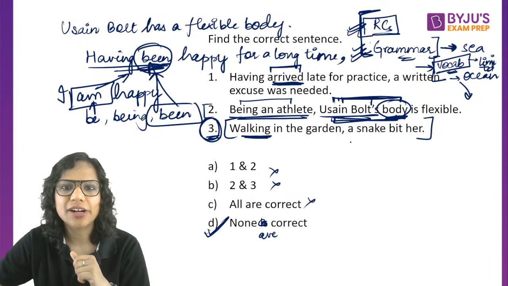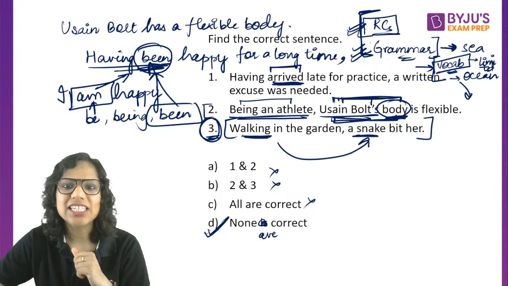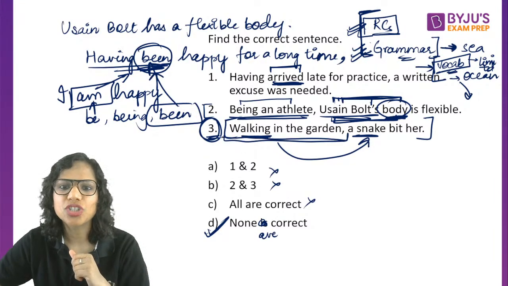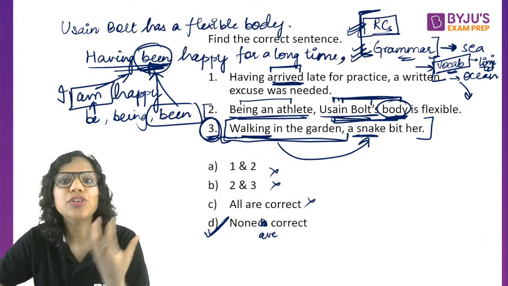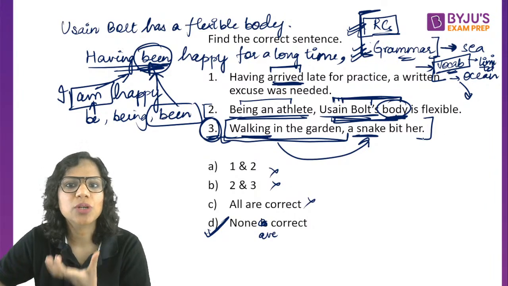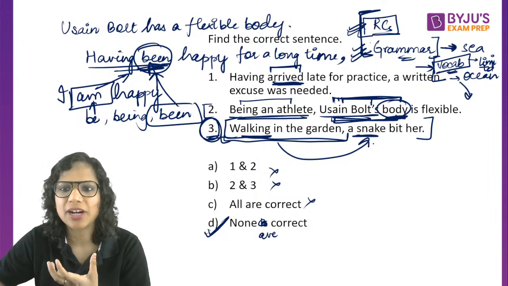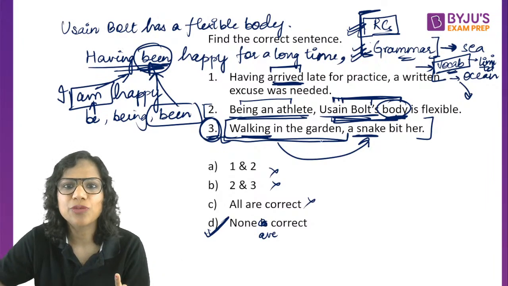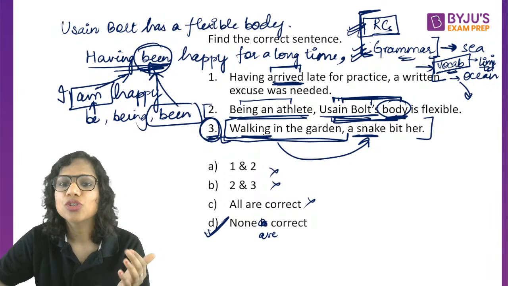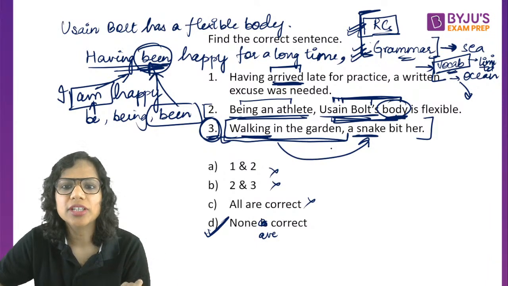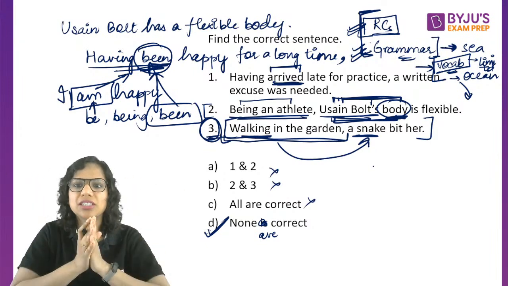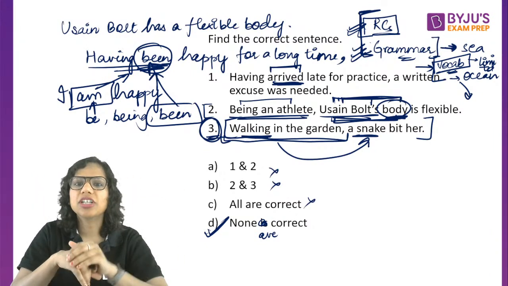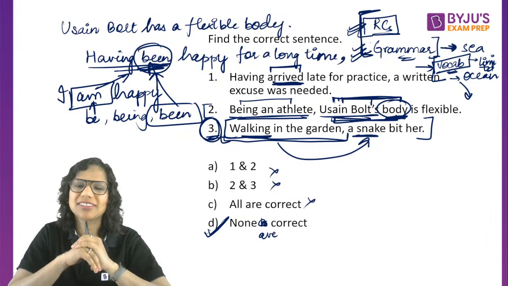Who is walking in the garden? A snake? See, this is actually functioning as a phrase that is modifying, that is giving details about this entire subsequent clause. ये पूरा जो ये वाला जो part है इसको add कर रहा है ना इसमें information, it is adding information to that. So walking in the garden, who was walking in the garden? Of course the snake was not walking. What impression does this sentence give? So the snake was walking in the garden and then the snake bit her.